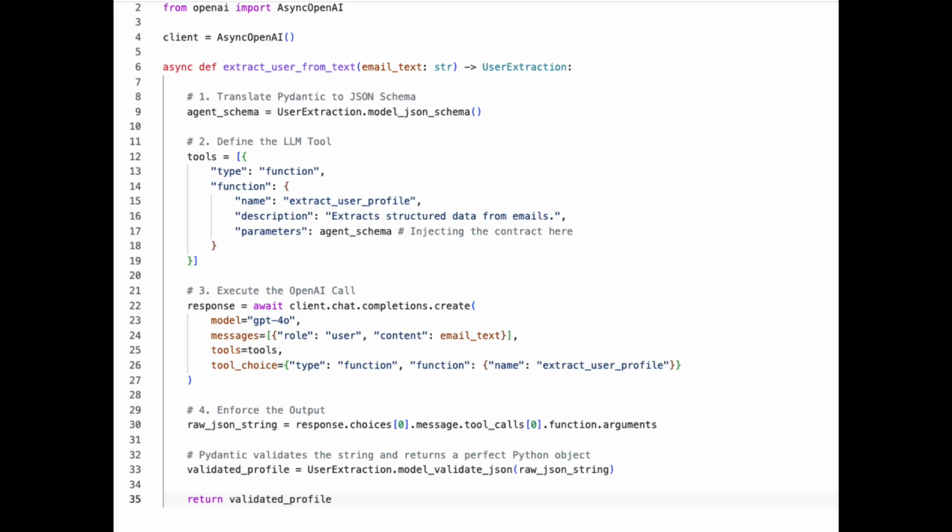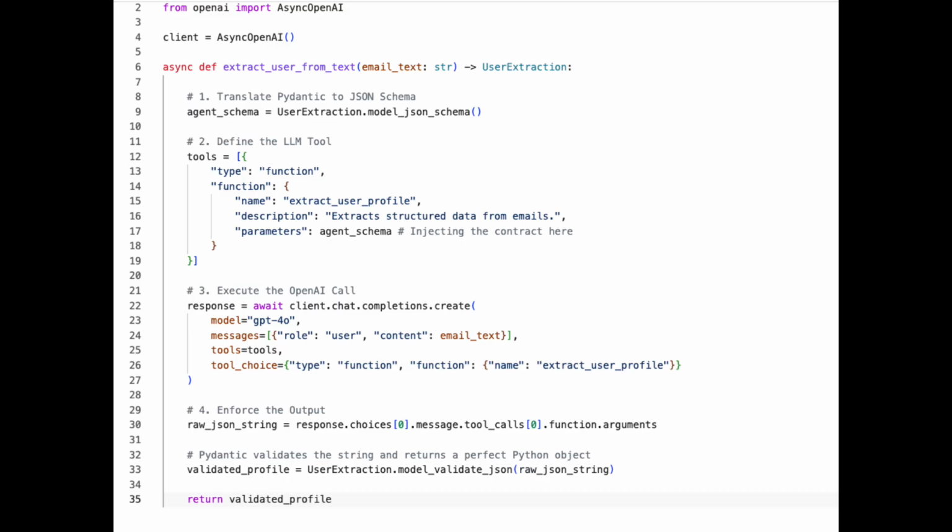Now we have our contract. How do we hand it to the genius? We are going to take that Pydantic class, dynamically convert it to a JSON Schema and inject it into our OpenAI API call using their tools parameter. Let's break down exactly what is happening in this function.